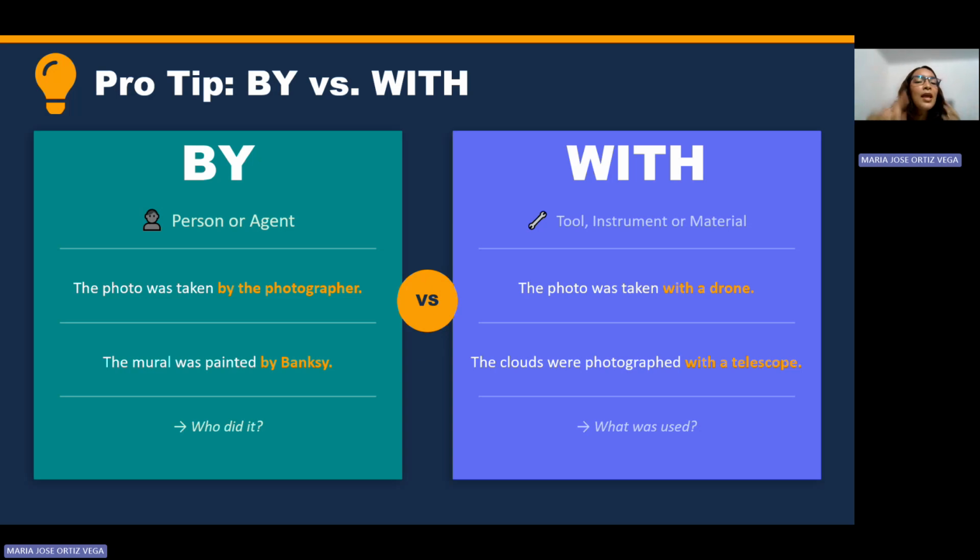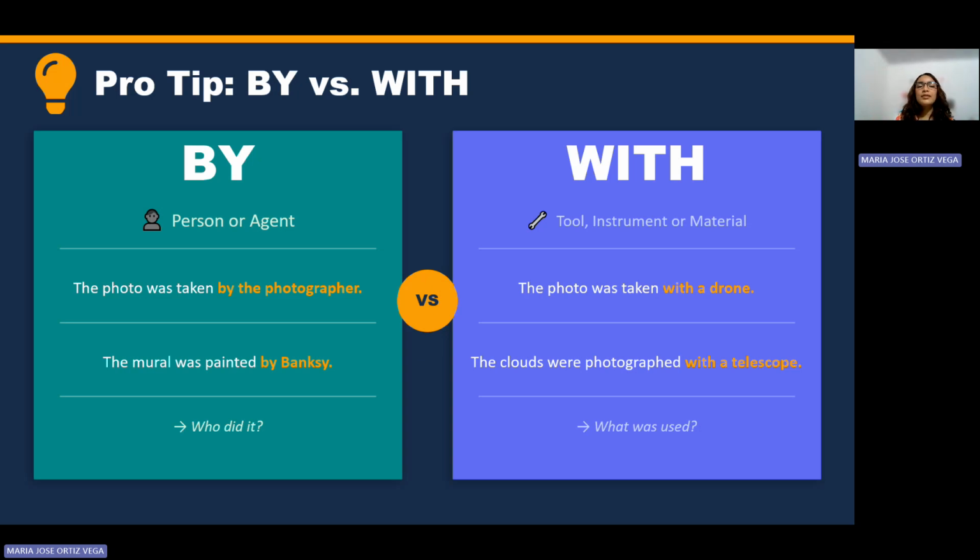You know, okay? We use by when we are talking about a person or agent that produces the action. But when we use a tool, instrument, or material to produce the action, we use with. Okay, these are examples.